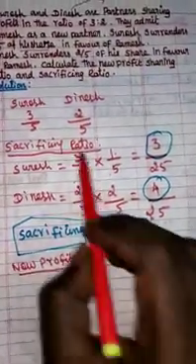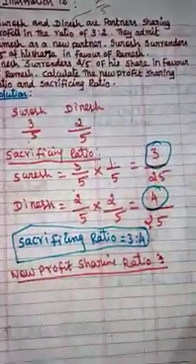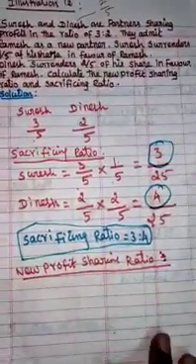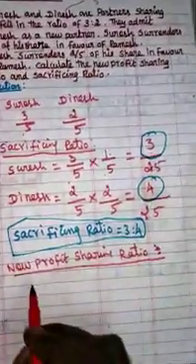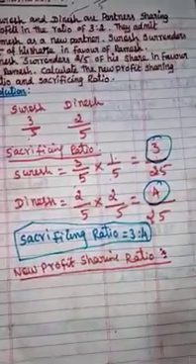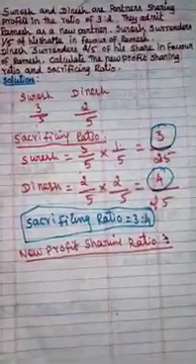Now we see here Suresh, from what he has, 3/25 he contributed to Ramesh. In that case, 3 by 5 minus 3 by 25. When you subtract it, we can obtain the remaining balance, how much he has.